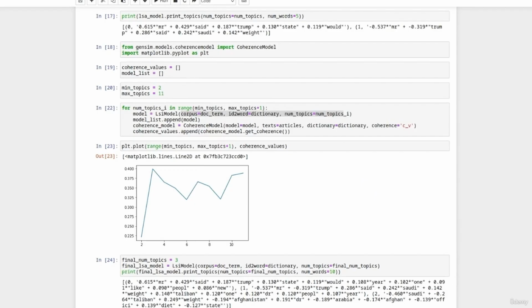If you choose a value that's not the most optimal in terms of something like a coherence score, but it makes a lot more sense to you and your business, that's absolutely fine. You can go with that and no one's going to pull you up on that unless it is a really incoherent model. So it's just about finding that balancing act. But once you've run this a few times, you'll definitely get the hang of where that balance lies.